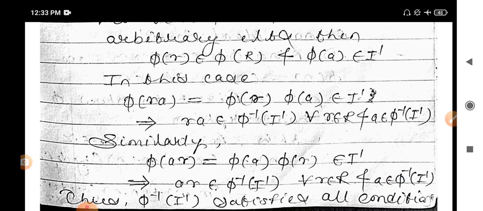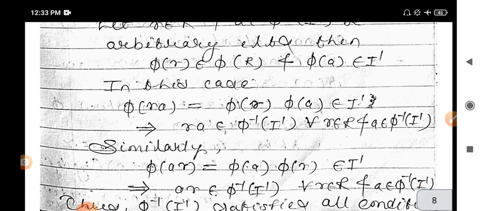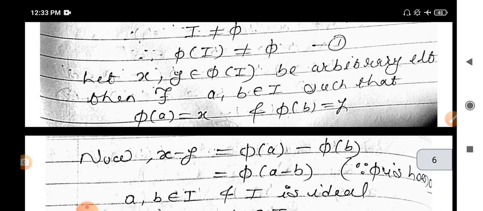Okay, so here we have seen all the properties of ring homomorphism with respect to subrings and ideals. In the next lecture we will see the next property. After ideals, what the prime ideals are, what the maximal ideals are, and the ring homomorphism theorem, this part that remains we will cover in the next lecture.